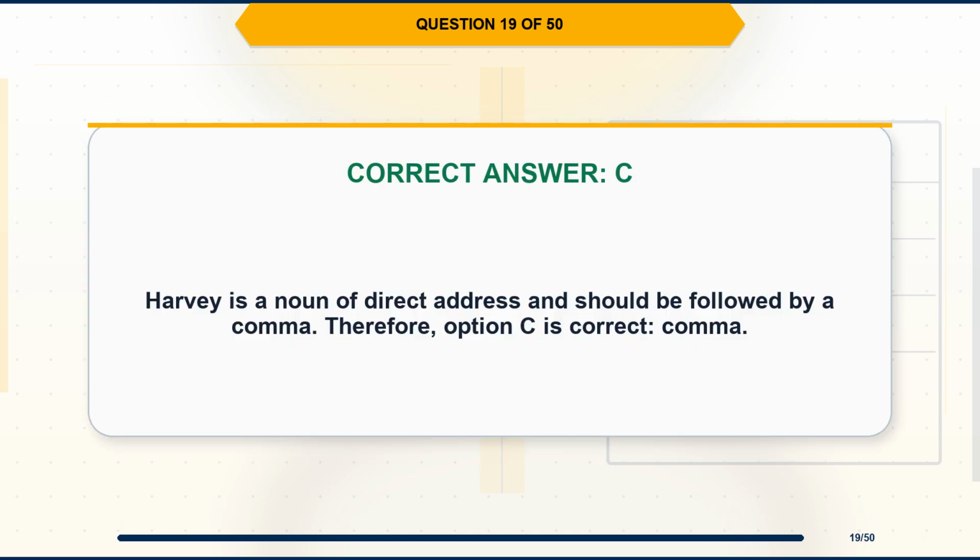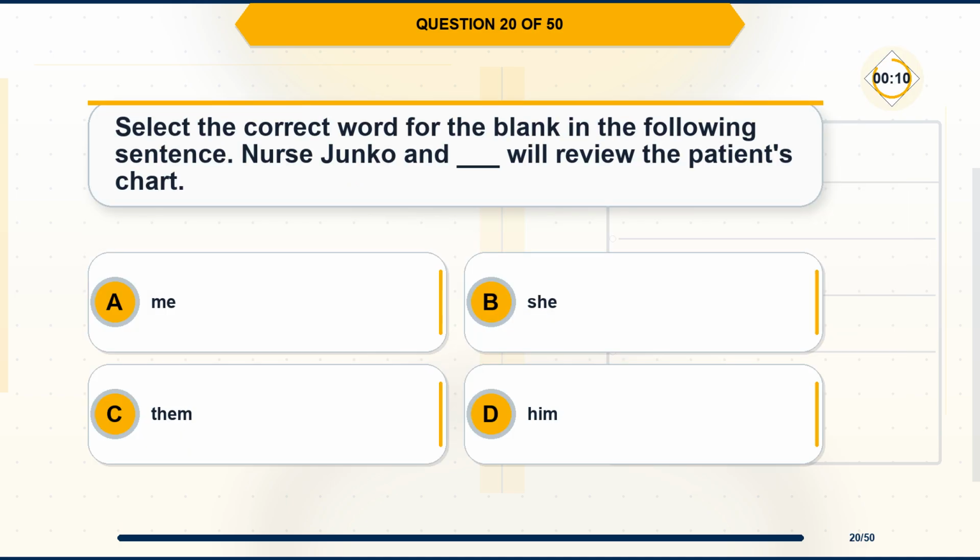Explanation. Harvey is a noun of direct address and should be followed by a comma. Therefore, option C is correct, comma. Question 20. Select the correct word for the blank in the following sentence. Nurse Junko and blank will review the patient's chart. Option A, me. Option B, she. Option C, them. Option D, him.